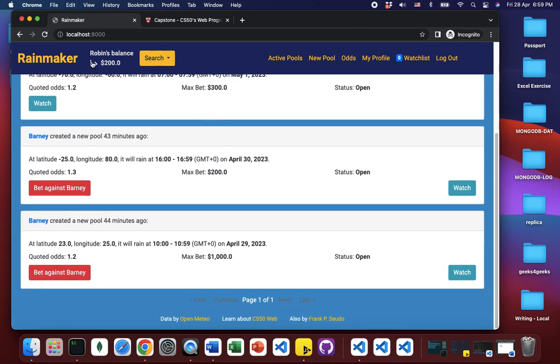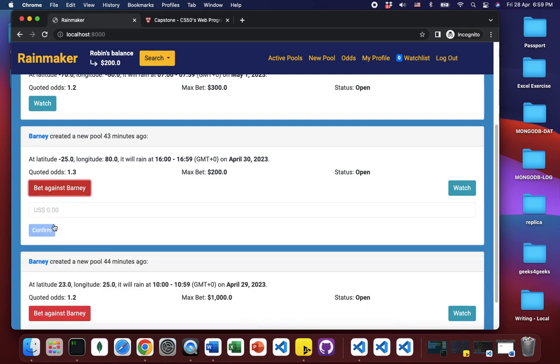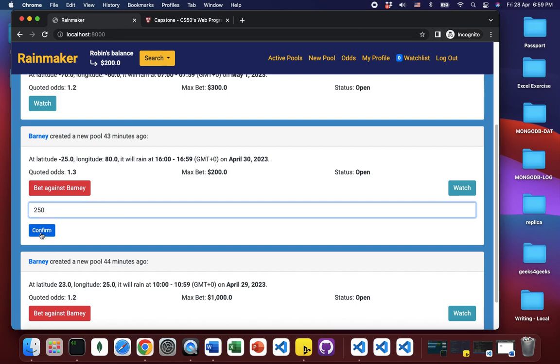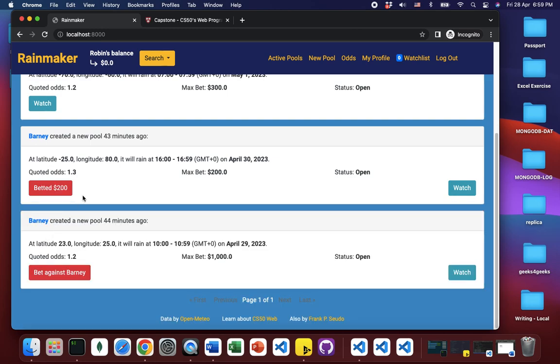Right now I have already logged in as one of the users. Let me try to bet against the other user called Barney. If I try to bet money that I don't have, let's say I only have $200 and I try to place a bet of 250, it will not go through. But if I put 200, it will work.